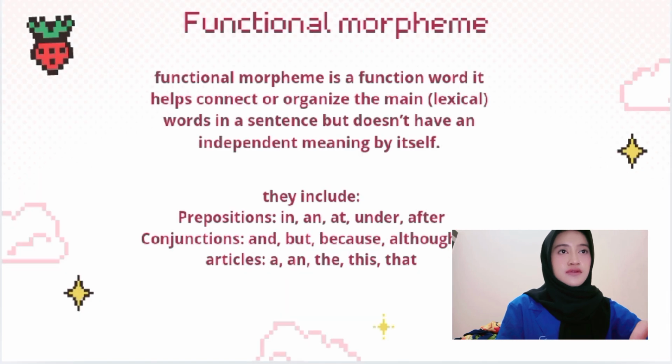Next is functional morpheme. A functional morpheme is a function word. It helps connect or recognize the meaning of lexical words in a sentence but doesn't have an independent meaning by itself. They include prepositions: in, and, at, under, and after; conjunctions: and, but, because, although, and, or; articles: a, an, the, this, and that.